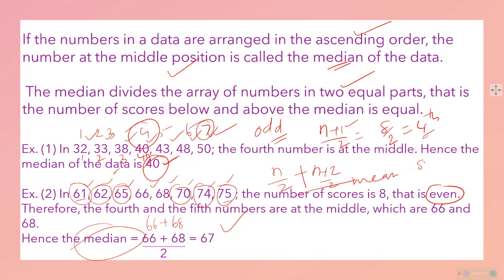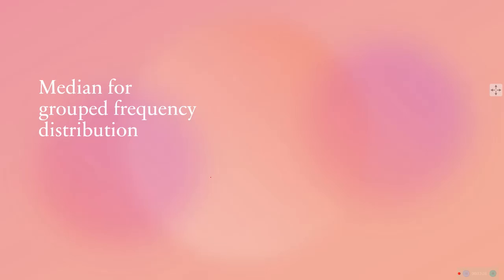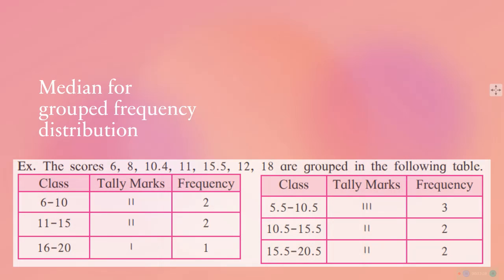For example, here in this case, 8 plus 2 upon 2, which is equal to 10 upon 2, which is equal to the 5th data, that is this one, and n upon 2 is 8 upon 2, which is the 4th data, this data 66. Both these data are added and divided by 2 to get the mean, and we got the median here. Understood? These are some techniques. Statistics is full of techniques like this. So the median of a group distribution is calculated in this way.